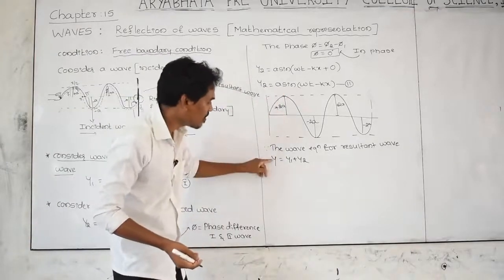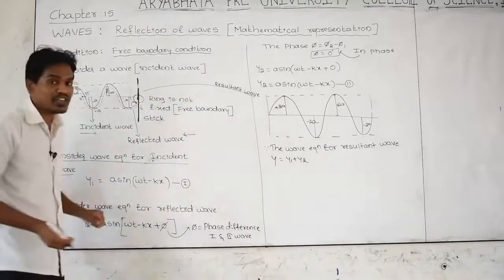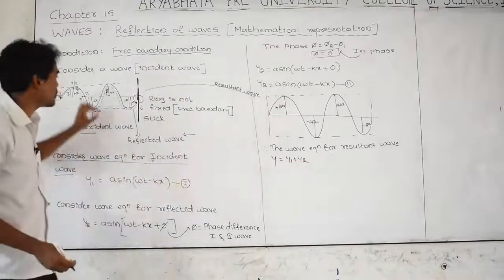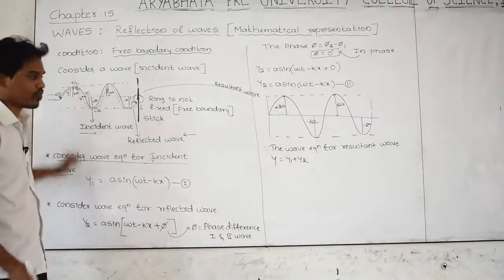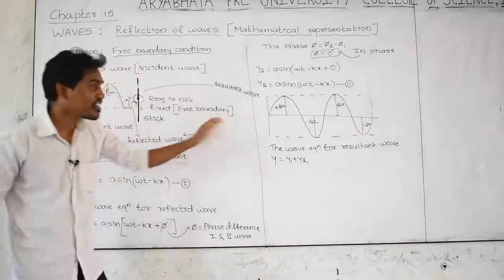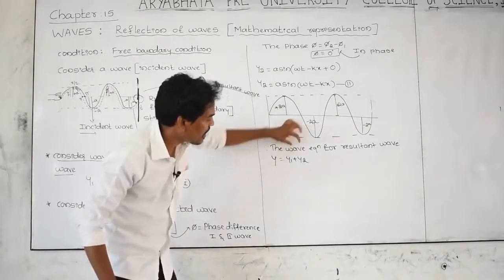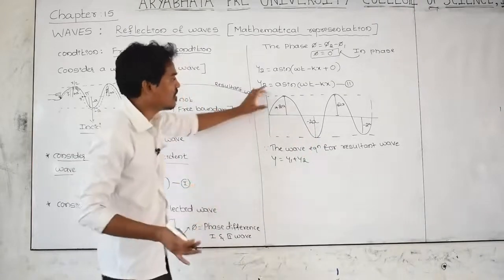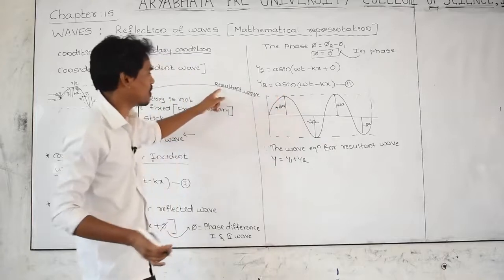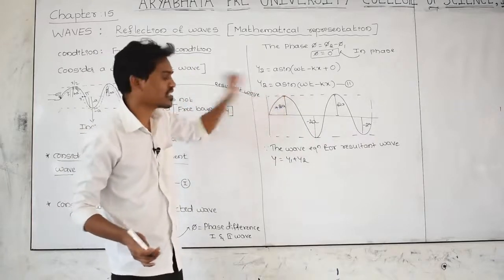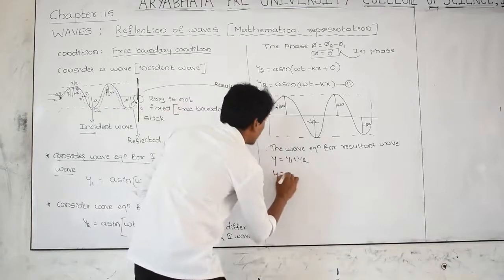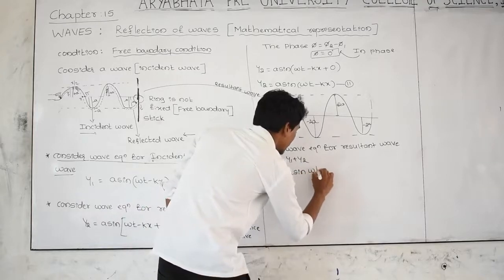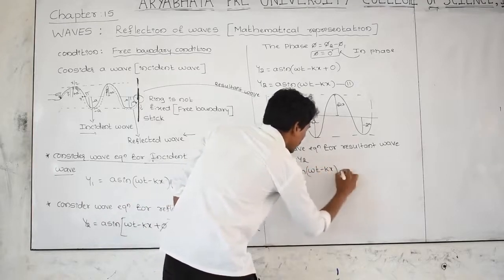And what is y1? The displacement produced by the incident wave. And what is y2? Displacement produced by the reflected wave, means the dotted wave. If you combine, you are getting the total displacement produced by the combined wave, means the resultant wave. Y is equal to, what is y1? That is a sine of omega t minus kx plus, what is y2?